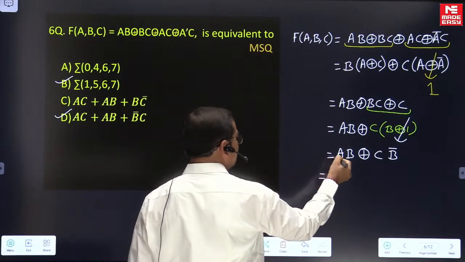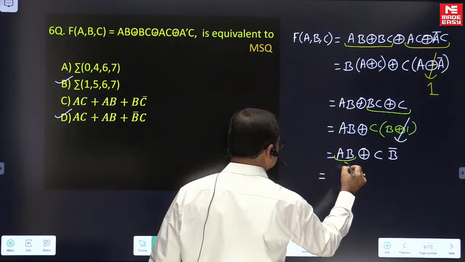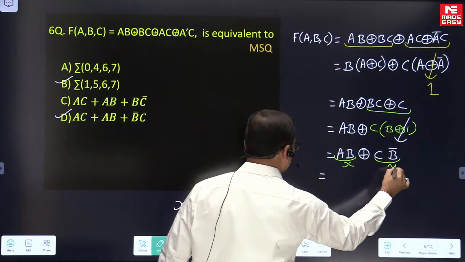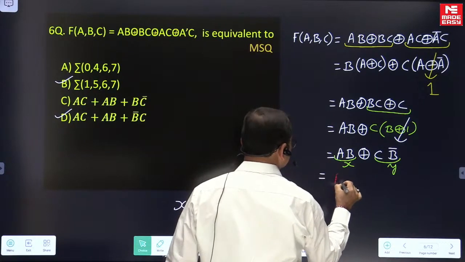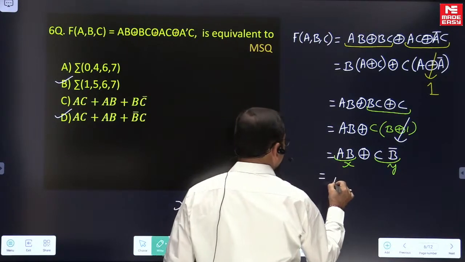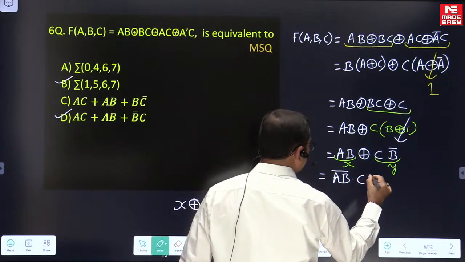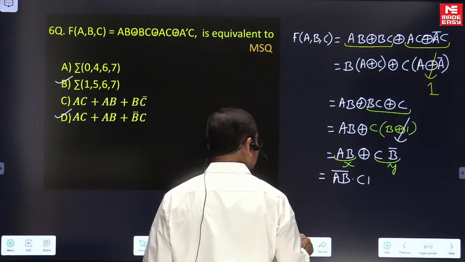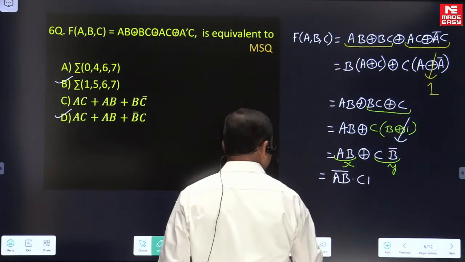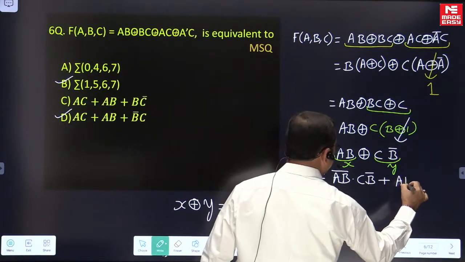For your convenience, you can call this X and this Y, and go for the normal expansion. If you do that, this is AB complement and with CB complement, or CB complement or with AB.